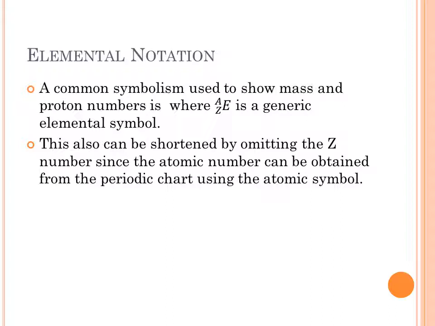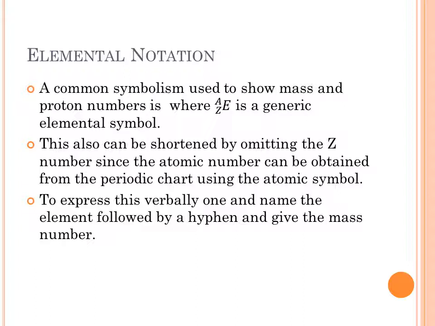You can also shorten that by omitting the Z, since I can get the atomic number from the periodic table using the atomic symbol. To express that verbally, we just state the name of the element, place a hyphen, and then list the mass number, because that will tell us which isotope it is, and we can get what information we need from that.